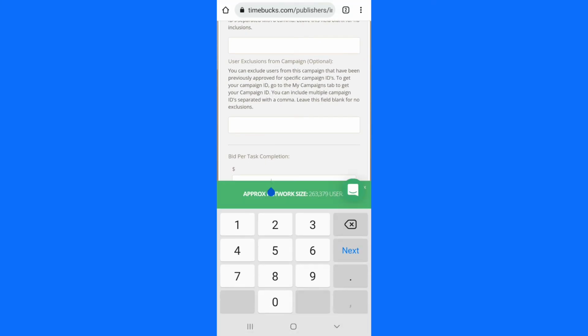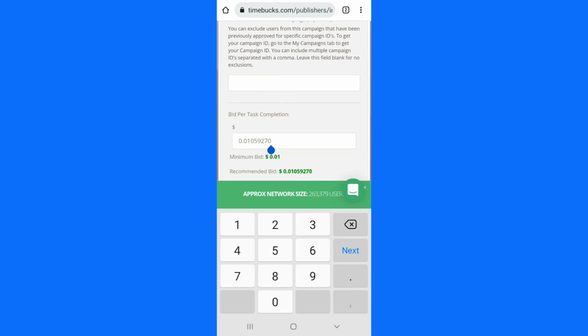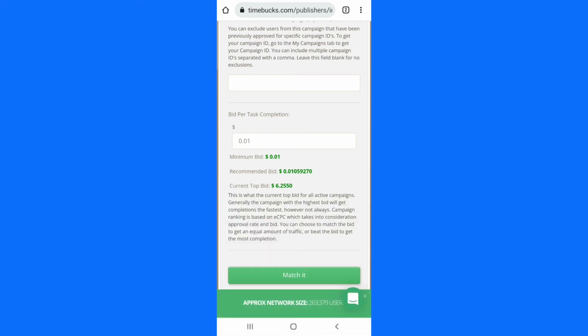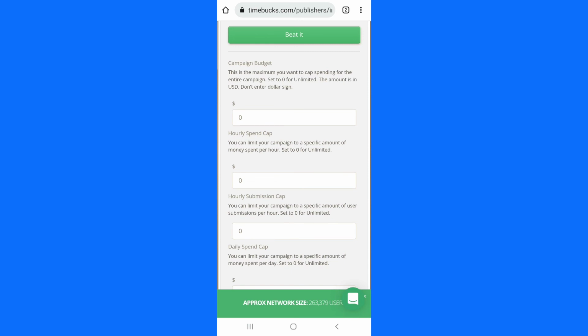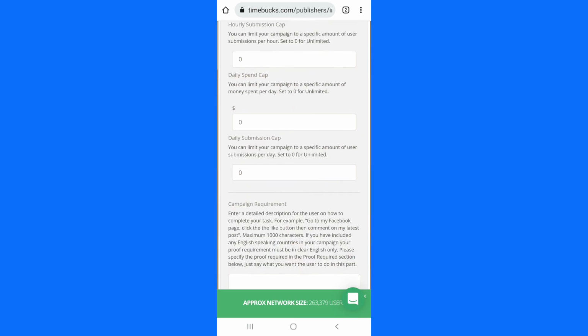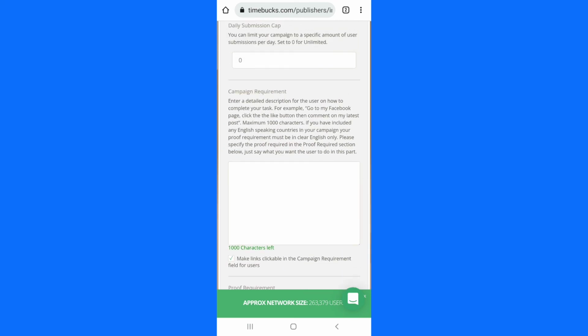You put the amount you want to pay each person that does this task. So you can see the minimum amount you can pay is 1 cent. That is the lowest amount you can pay to people on this task. And you can scroll down here. You can enter your budget, how much you want to be spending daily, and you can scroll down to the requirement of the content of your campaign.